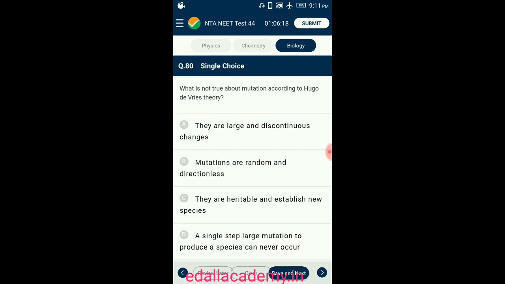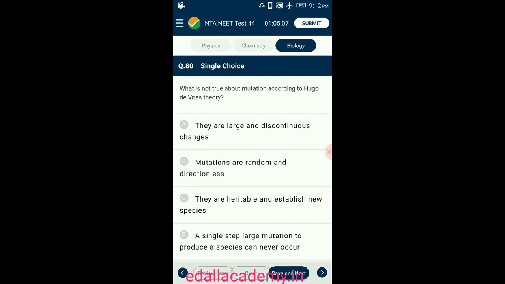Question number 80. What is not true about mutation according to Hugo de Vries' theory? Hugo de Vries, based on his work on evening primrose, brought forth the idea of mutation: large differences arising suddenly in a population. He believed that it is mutation that causes evolution and not the minor variations that Darwin talked about. Mutations are random and directionless, while in Darwinism variations are small and directional.